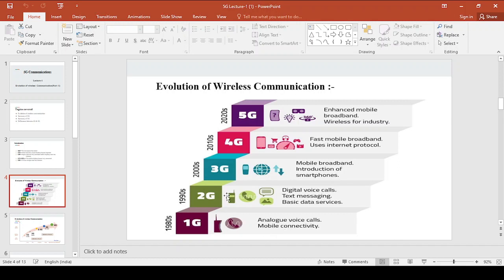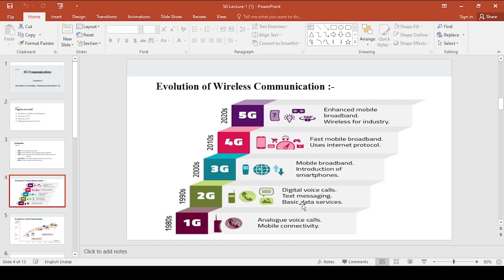Now coming to the second generation system, this is the advanced version of 1G. 2G supports digital voice calls, whereas 1G supports only analog voice calls. And the new concept, text messaging, has been introduced in the second generation system. In the first generation system, there is no availability of texting messages from one user to another user. In the second generation system, this concept has been introduced.